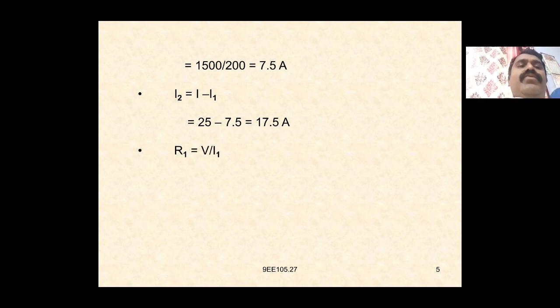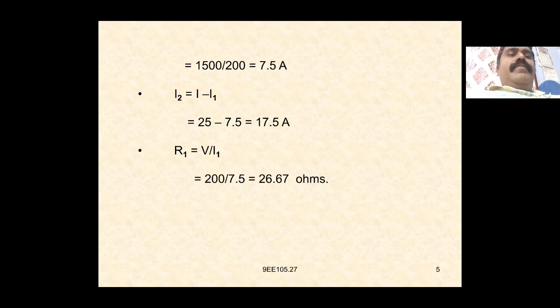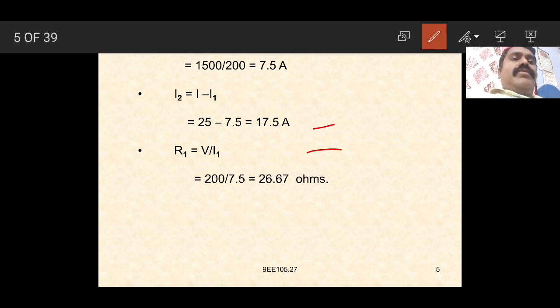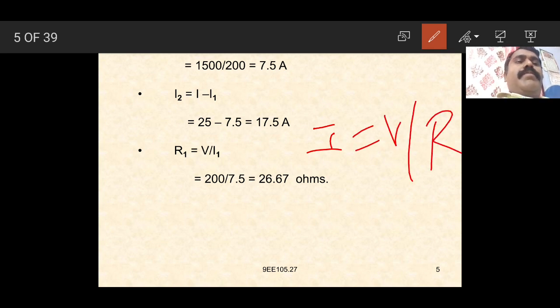According to Ohm's law, I is equal to V by R. In a parallel circuit the current is divided, so we can write R1 is equal to V by I1, which is 200 by 7.5, equal to 26.67 ohms.